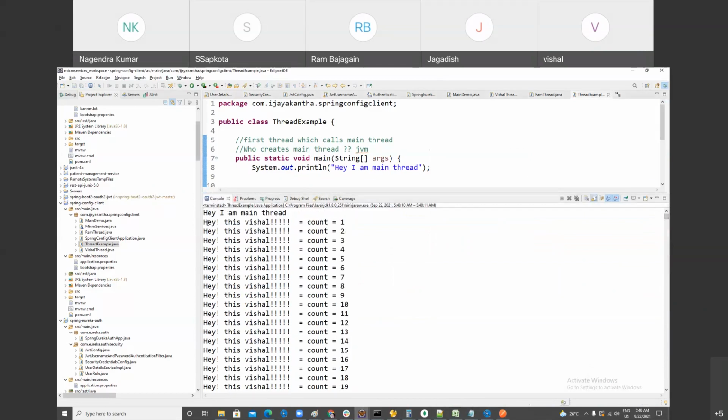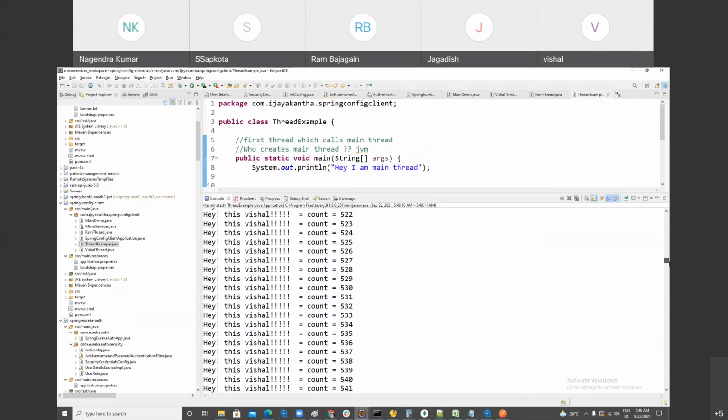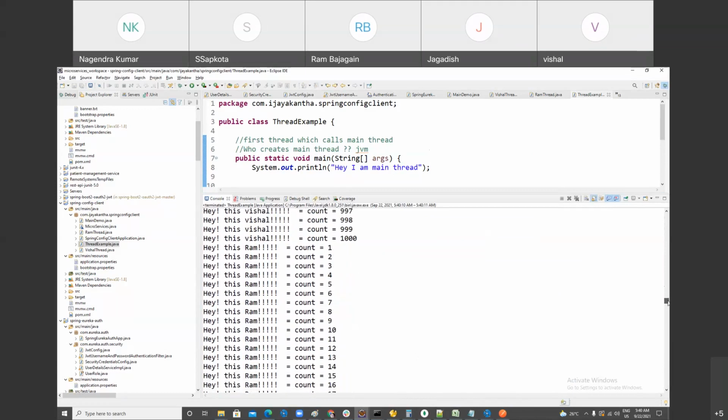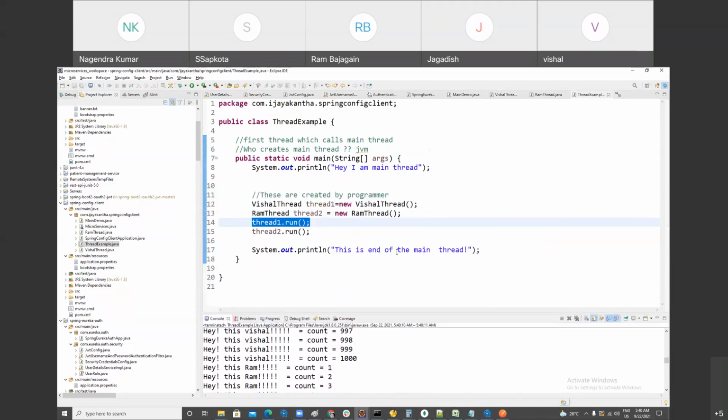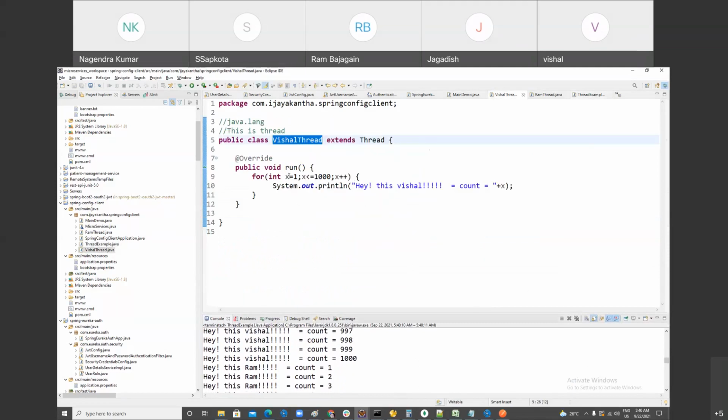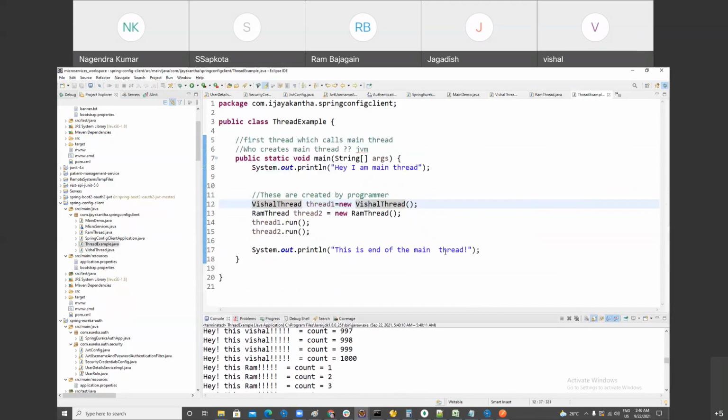Can you see this? Here, Vishal is executing first, completely, 1,000 times, then Ram is coming into the picture. I'm trying to implement multi-threading, but it is not acting as multi-threading. Is this an example of multi-threading? No. Why? Because in multi-threading, you are not supposed to call the run method. If you call the run method directly, Vishal, then it acts as sequential execution.